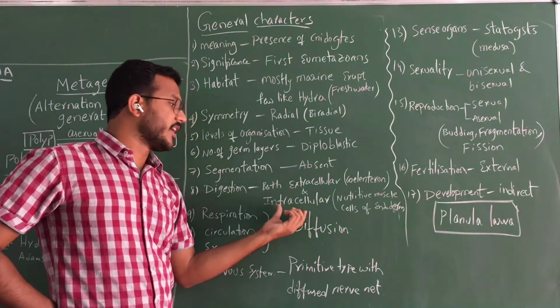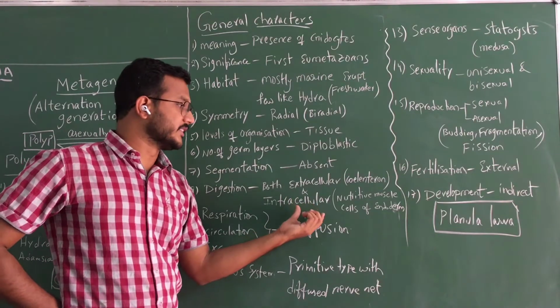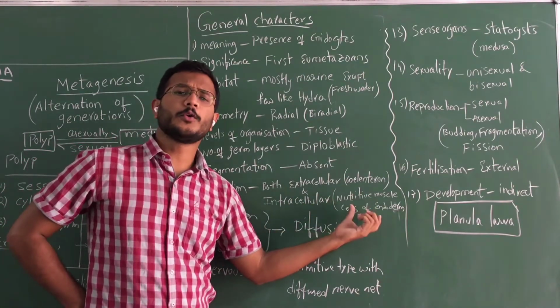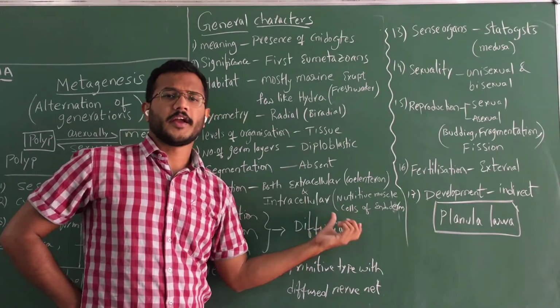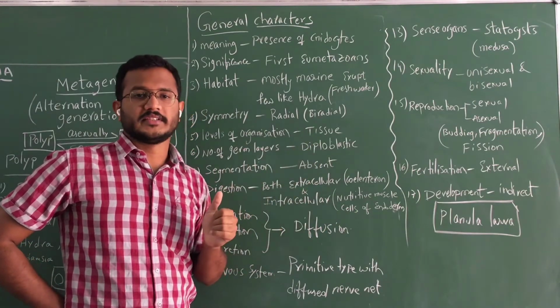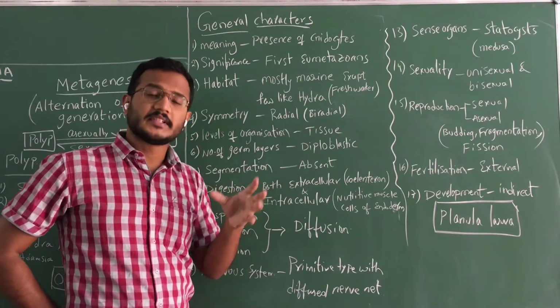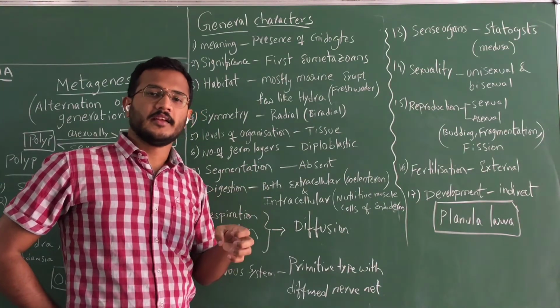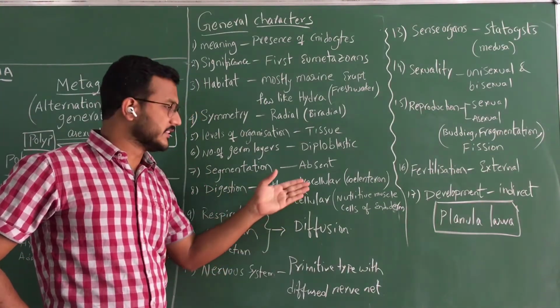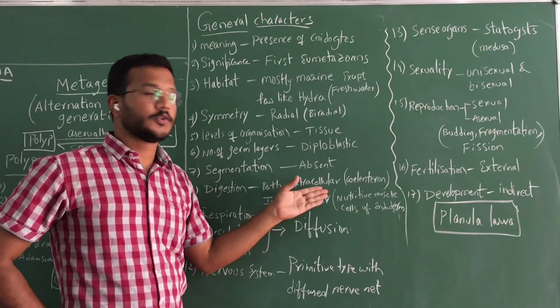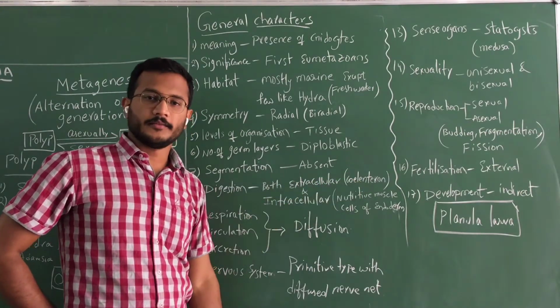And intracellular digestion happens in the nutritive muscle layers of the endoderm. In poriferans, the digestion is intracellular, that means happening inside the cell. But here the additional character is extracellular digestion due to the presence of coelenteron.